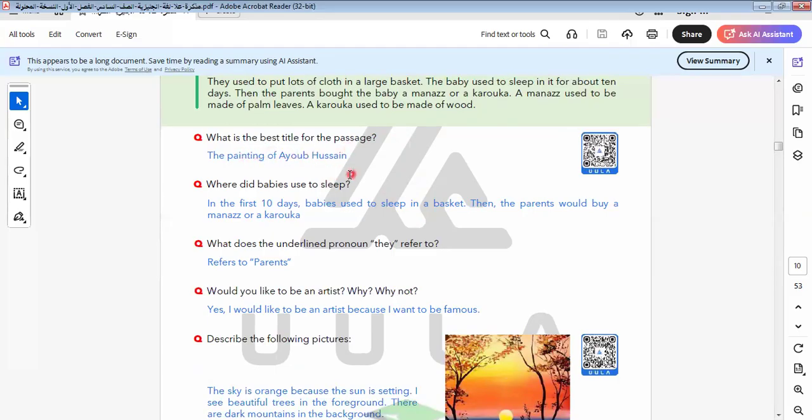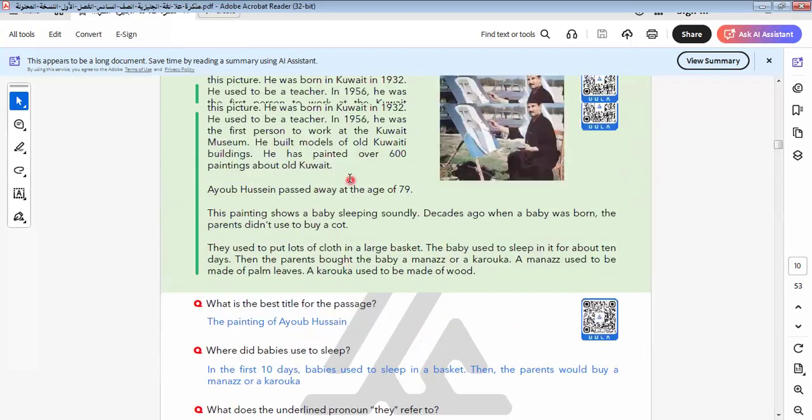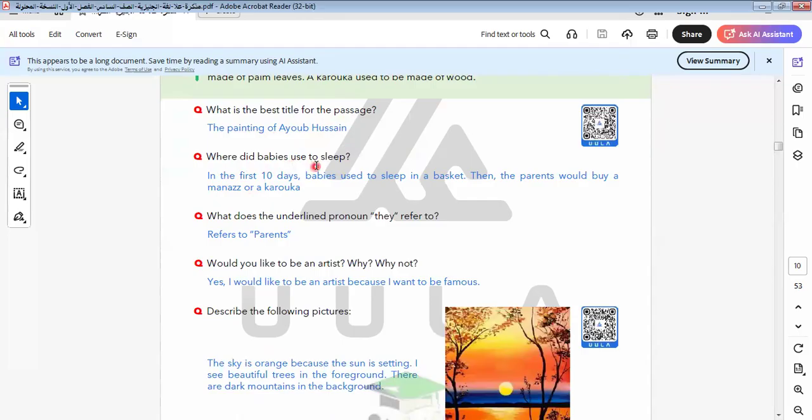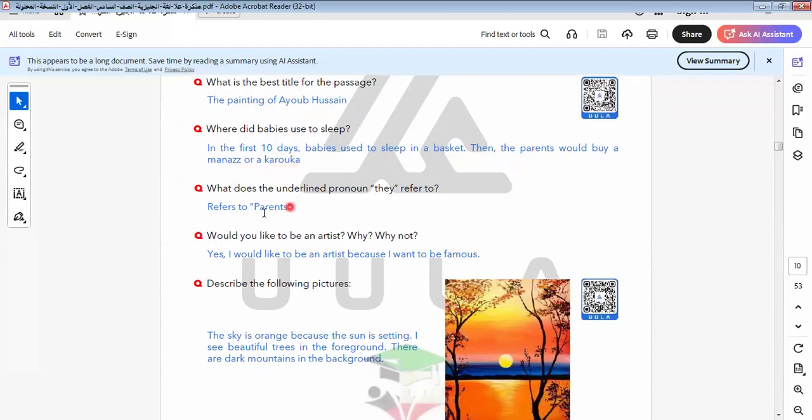What is the best title of this passage? The best title of this is about what? Where did babies used to sleep? So here I ask about the place. In the first 10 days, babies used to sleep in the basket. Then the parents would buy a maniz or a croca.